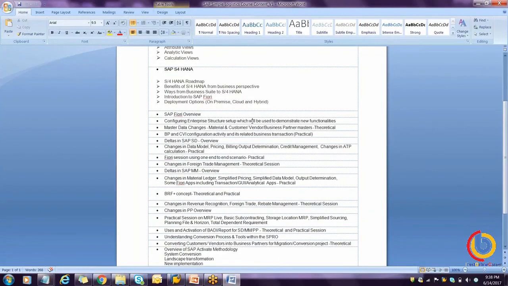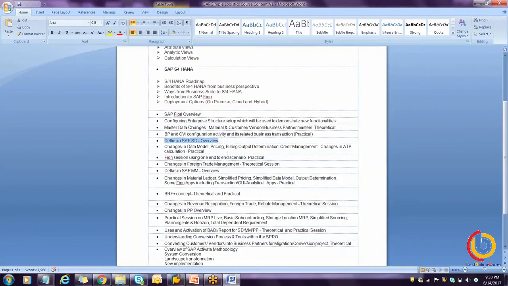Next, we can see the enterprise structure setup, because we'll run our functionality on the new structure. So I will set up one enterprise structure to execute the scenarios. Then this is the practical part. The master data changes we can see: materials, customer, vendor, business partner. First we'll see the theoretical, then the practical, along with the configuration and business transactions, everything related to CVI configuration, what CVI configuration is required for the implementation and migration. Then later on we can see the deltas in SD.